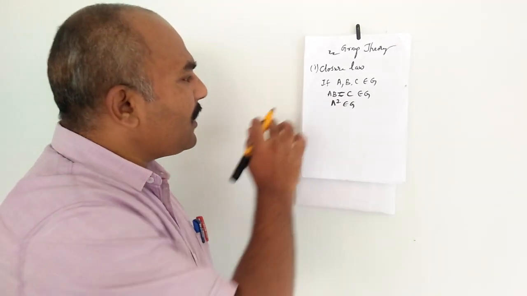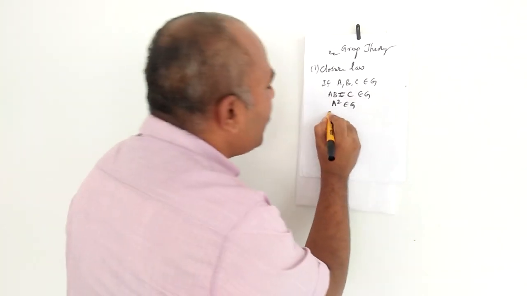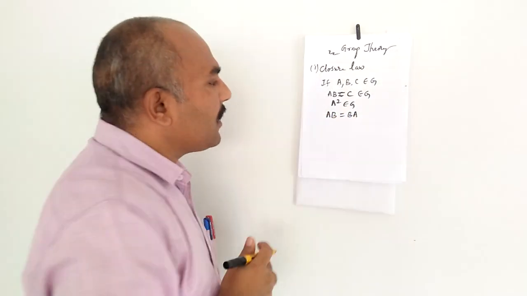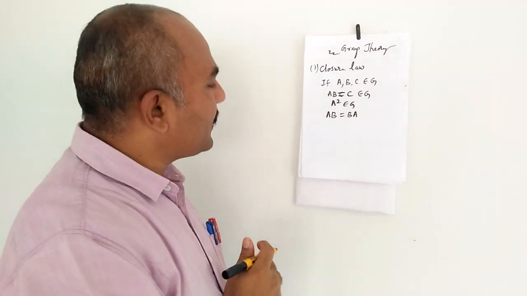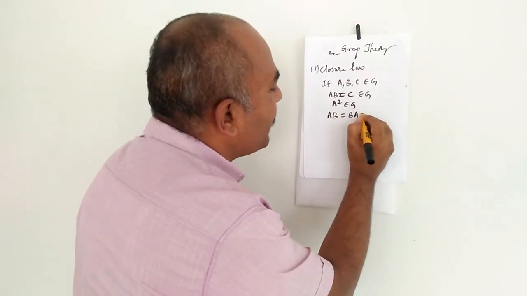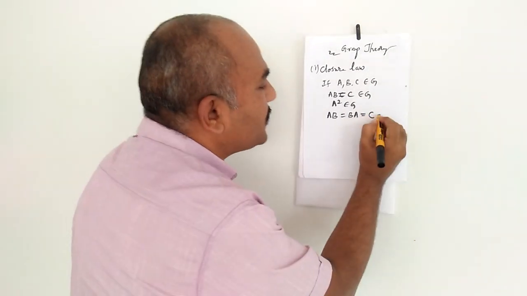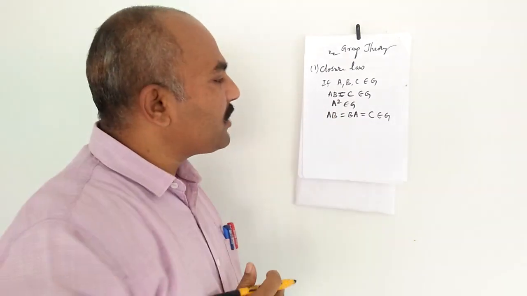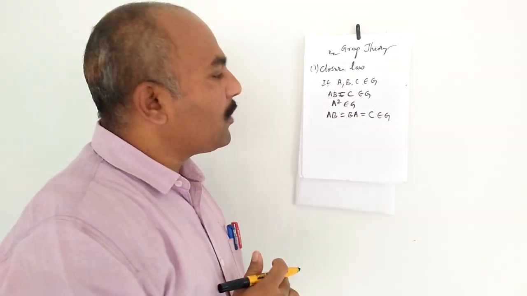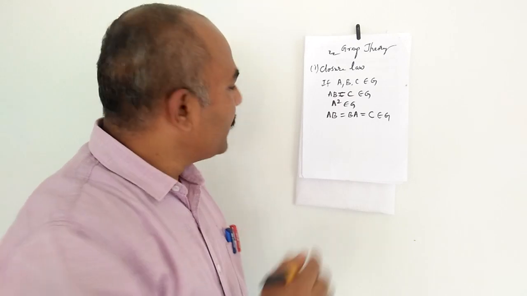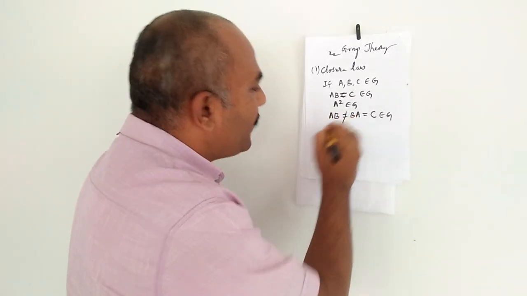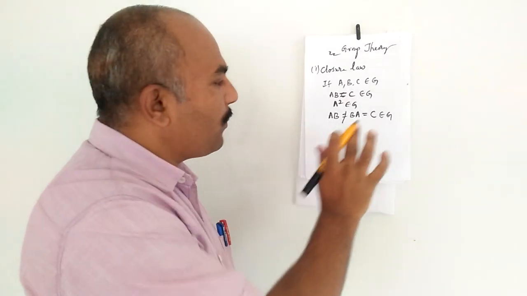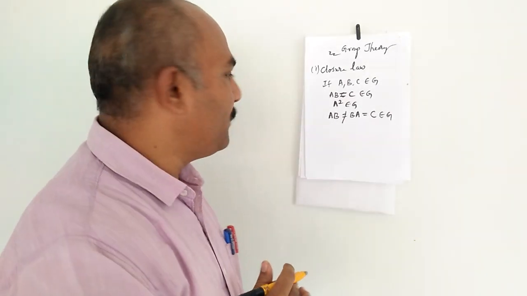Okay. If the multiplication AB is equal to BA, then the commutative law holds good. In that case, AB is equal to BA, which is equal to C, which belongs to the group G. Then the commutative law holds good, and the group is said to be an abelian group. If AB is not equal to BA, then the commutative law does not hold good, so the group is a non-abelian group.